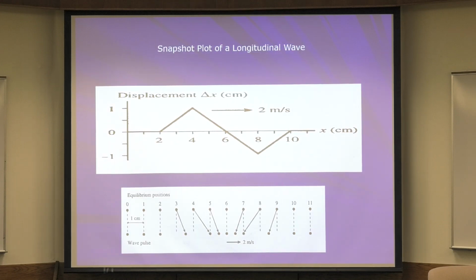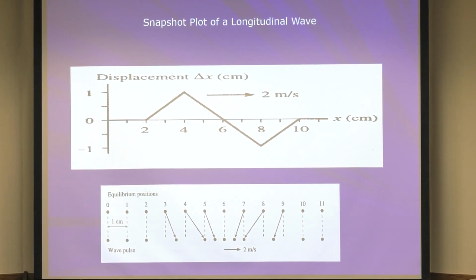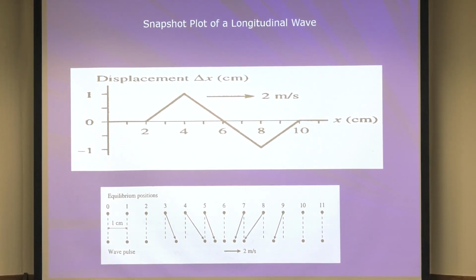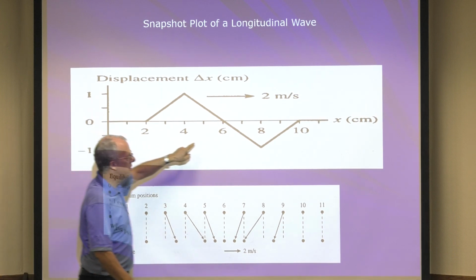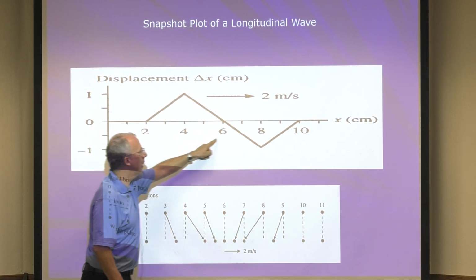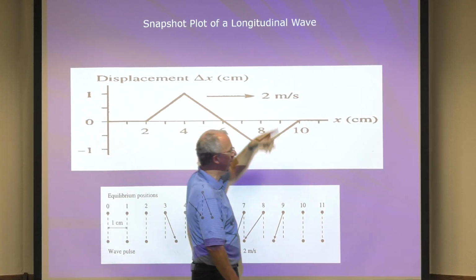Oh gosh, this is tougher, huh? So this is a longitudinal wave, right? Now here, transverse is easy because what you see is what you get, kind of like, right? But with a longitudinal wave, we're going to say that this way is positive and this way is negative. Because remember, what's it doing? It's going like that, right? So it's positive and negative. Okay, so here's a displacement versus x. So here, the thing is moving this way, here, the thing moving this way, all right? But the pulse is moving 2 meters per second that way.